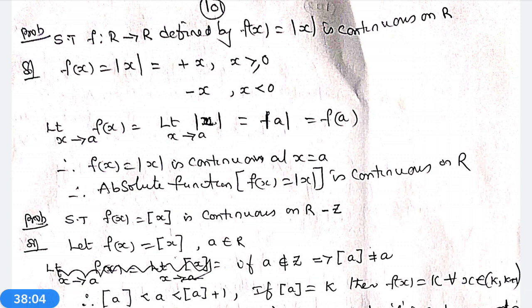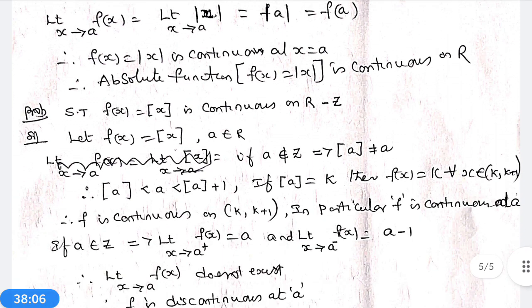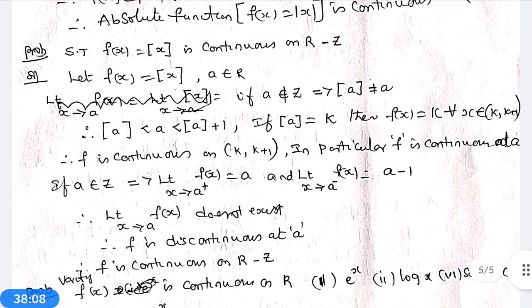Next problem. Show that f(x) = [x] is not continuous on R but continuous on R minus Z only. Here f(x) = [x] means the integral function, the greatest integer function. [x] is the value satisfying x less than or equal to [x] less than x plus 1.